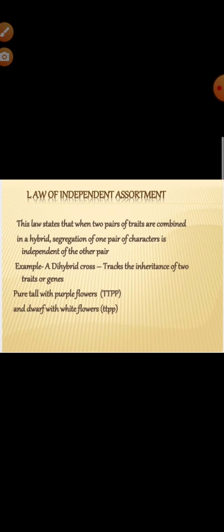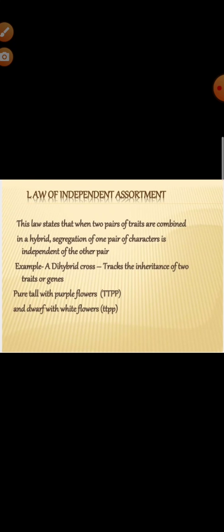Third is the law of independent assortment. What does this law state? According to this law, the two factors of each character assort or separate out independent of the factors of other characters at the time of gamete formation and get randomly rearranged in the offspring, producing both parental and new combinations of characters.